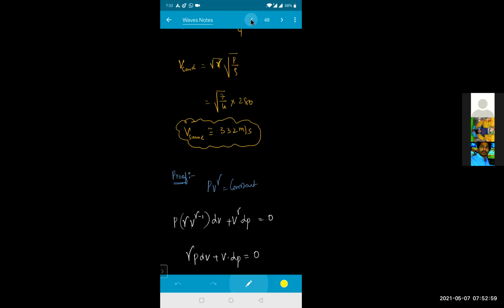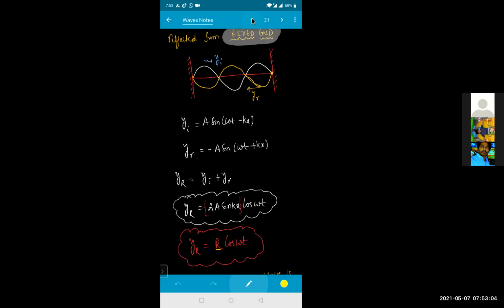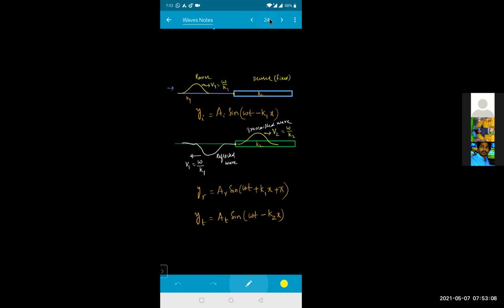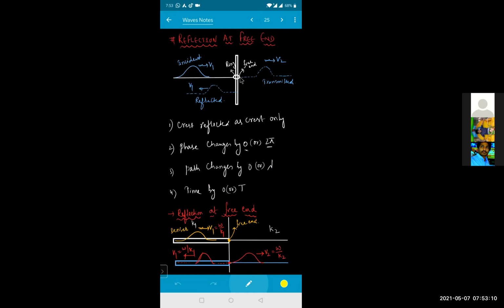I told you here, see. Look here. If it is a free end or open end, if a wave is going like this, crest will be reflected as crest, and trough will be reflected as trough. So phase change will be equal to how much? 0 or 2 pi at free end.